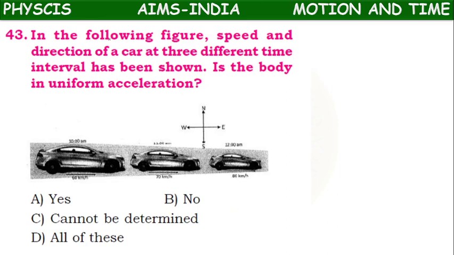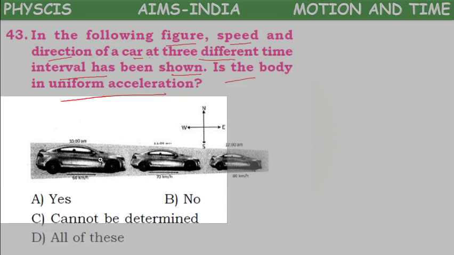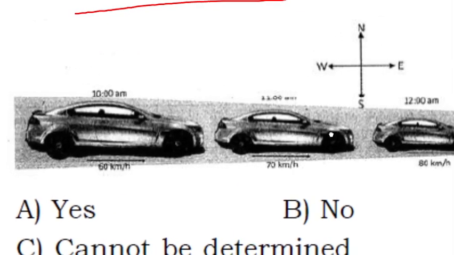Next. In the following figure, speed and direction of the car at 3 different time intervals has been shown. Is the body in uniform acceleration? They are asking whether the body is in uniform acceleration or not. Let me maximize, children.